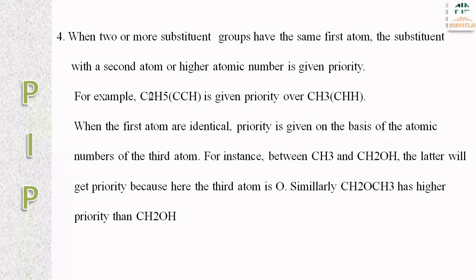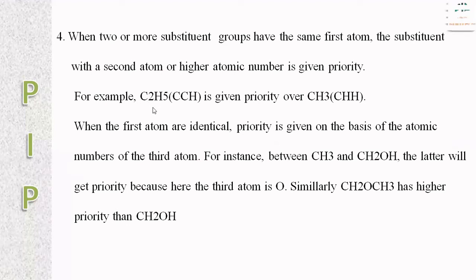The second atom in C2H5 is also carbon, but in CH3 the next atom is hydrogen. In C2H5 there are two carbons and here there is only one carbon, so the first priority is given to this group when compared to the other.